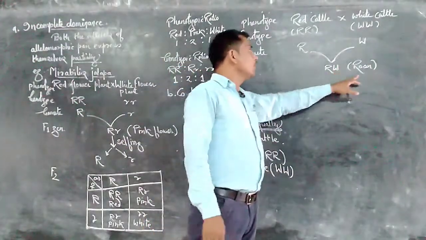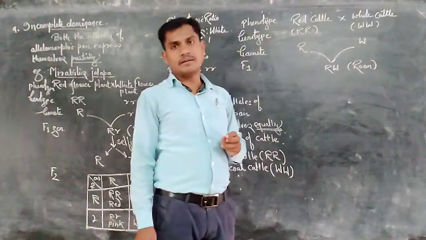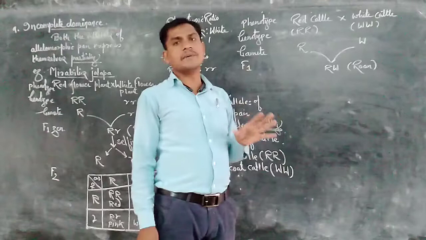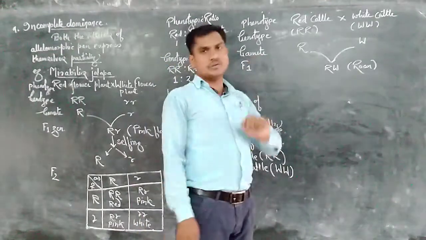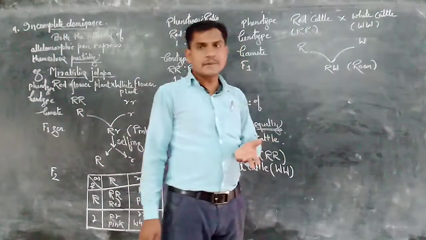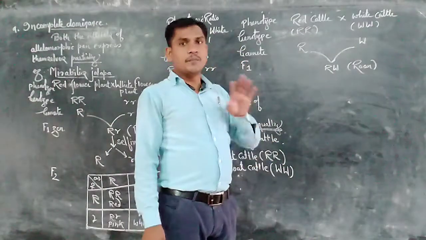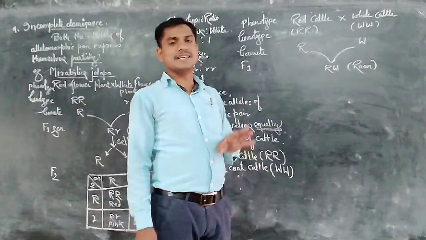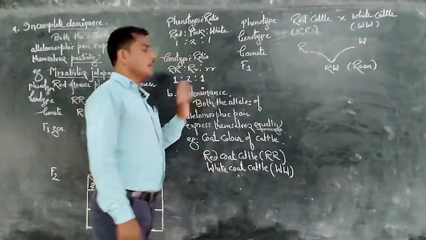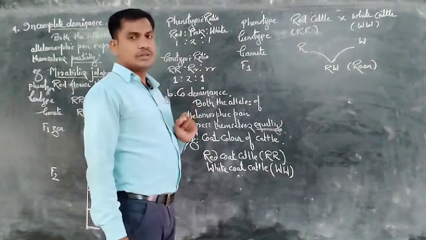This is called roan. Here both red color and white color are expressed equally, and this phenomenon is codominance. This is the F1 progeny.